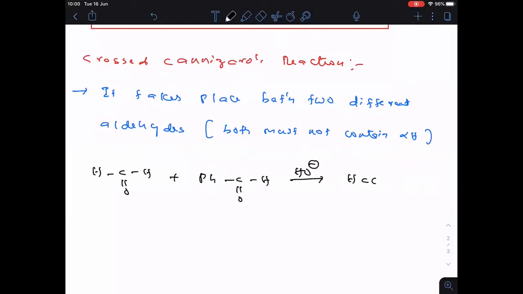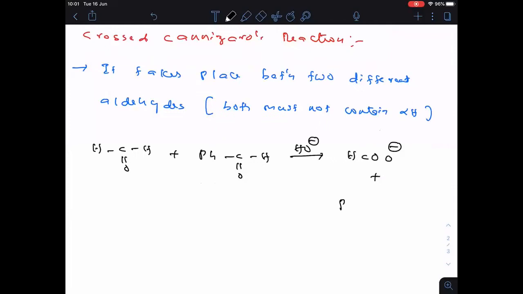You know well, one molecule undergoes oxidation and the other molecule undergoes reduction. Clear, everyone? So we will get salt and primary alcohol. Yesterday I told you very clearly. But here, when you take two different aldehydes, how to know which undergoes oxidation, which undergoes reduction, that we will be discussing now.